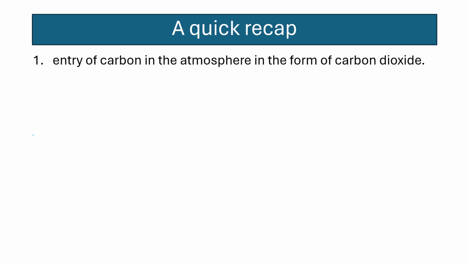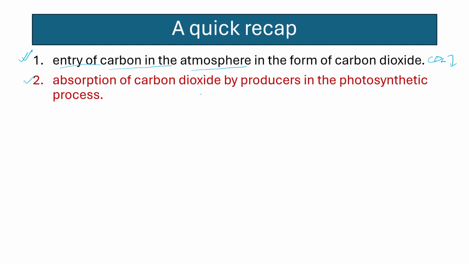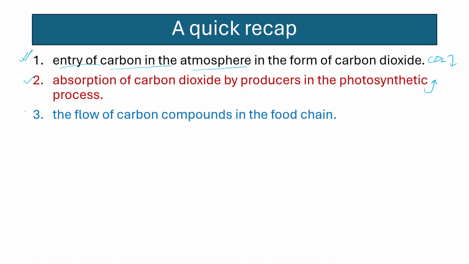What we have learned today. Today we have learned that there are 5 major steps in the carbon cycle. Number 1 is the entry of carbon into the atmosphere in the form of carbon dioxide. Number 2 is the absorption of carbon dioxide by producers in the photosynthetic process. Number 3 is the flow of carbon compounds in the food chain.